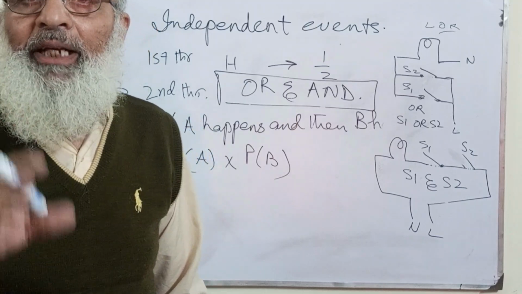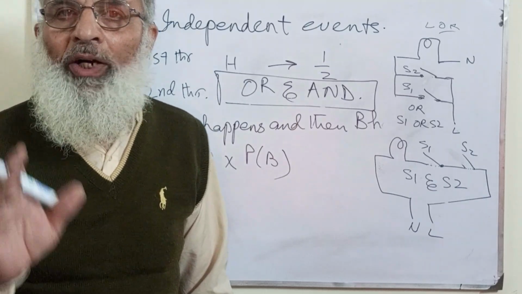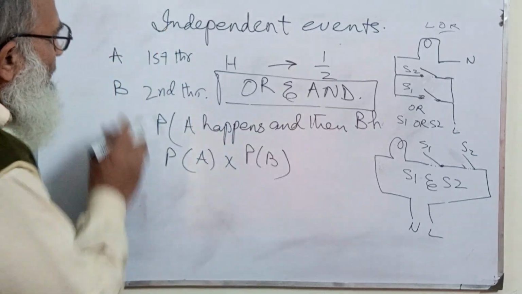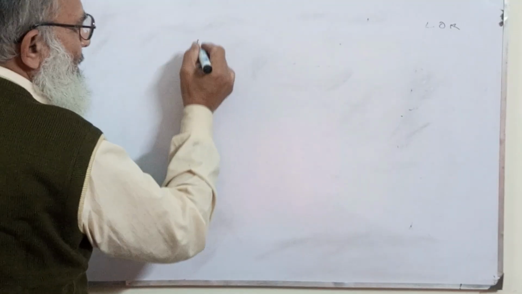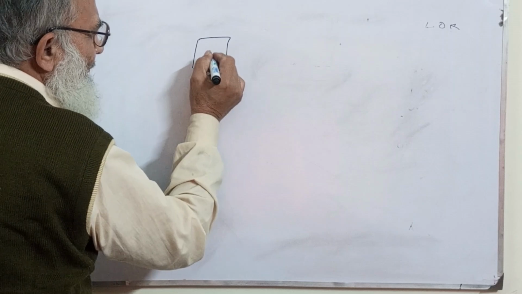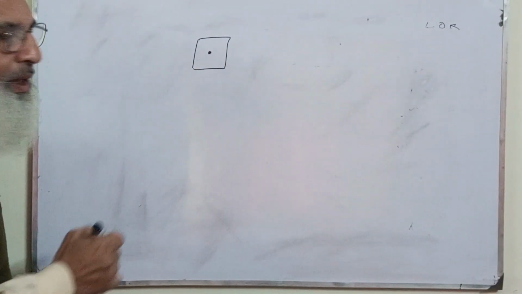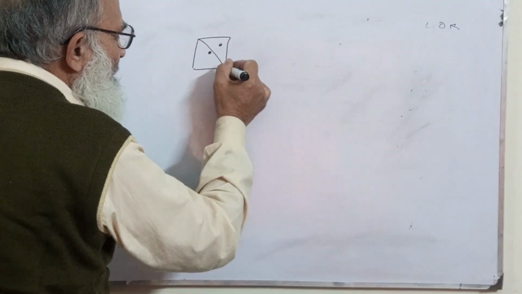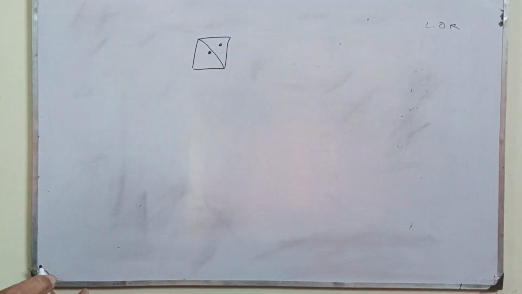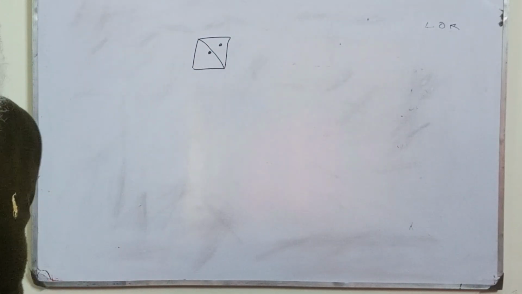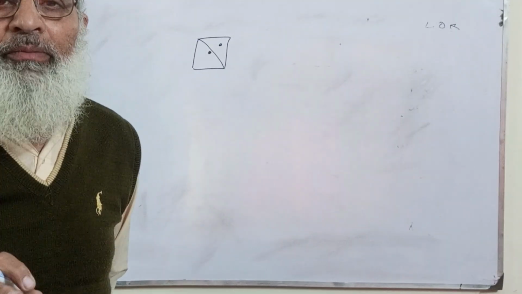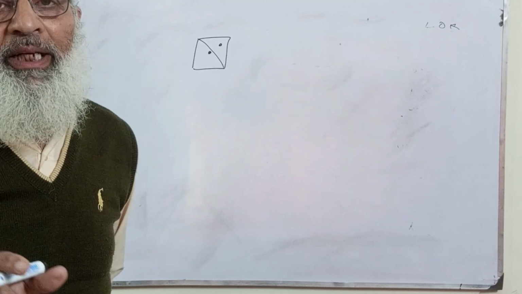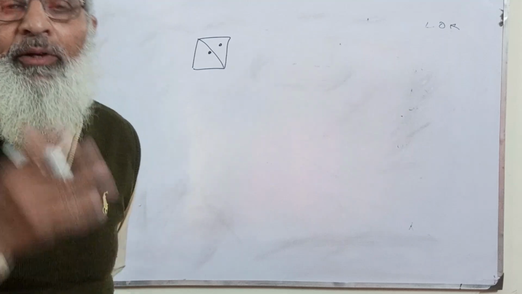Is it possible that both even and odd numbers appear at the same time? It is not possible, my dear students, to have an even and odd number appear at the same time while rolling the dice.